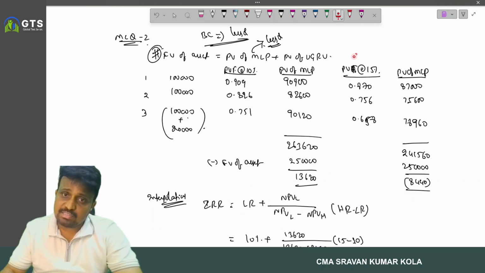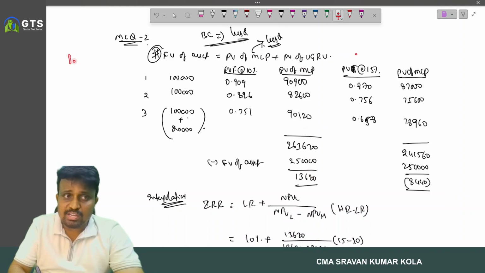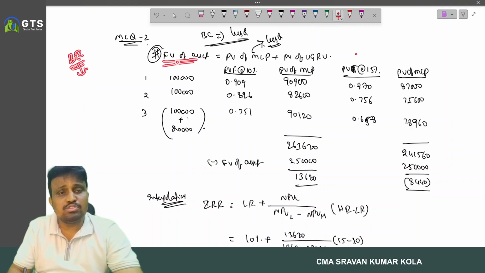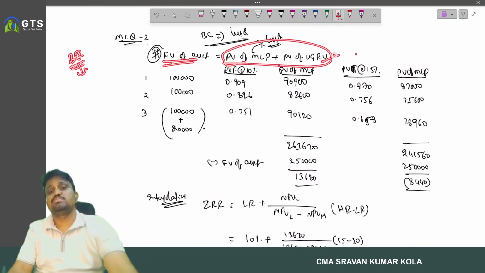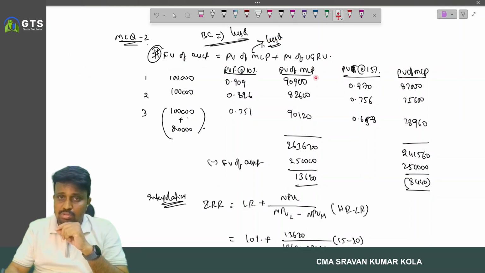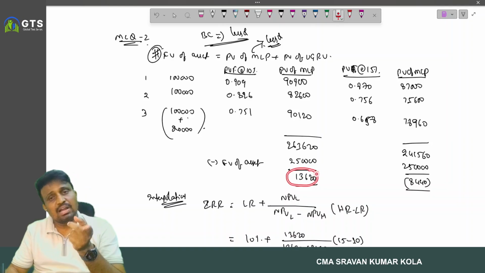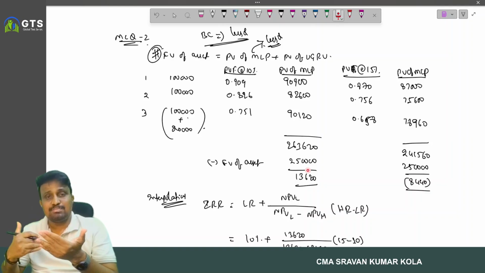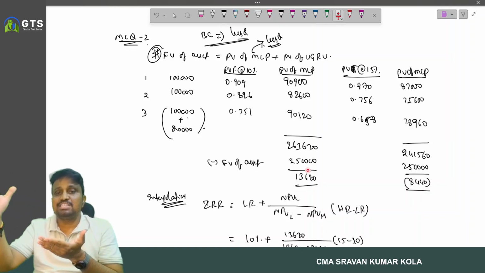And then, the borrowing rate is nothing but the rate at which the present value of the fair value of the asset is equal to the present value of minimum lease payment and the present value of unguaranteed residual value. So here we have a positive figure, and we have to decrease that one. For decreasing the NPV, you have to increase the discount rate.